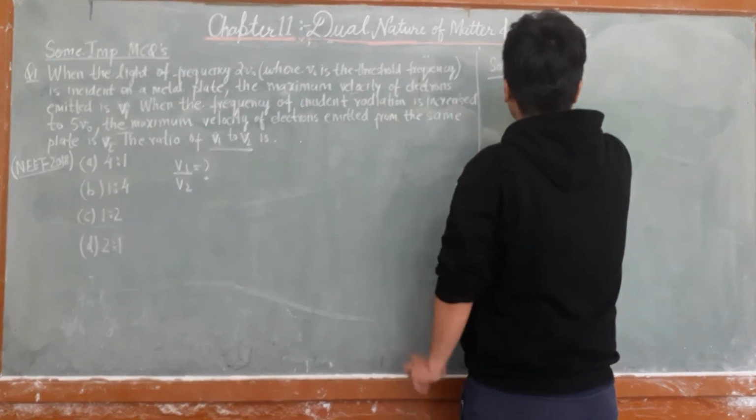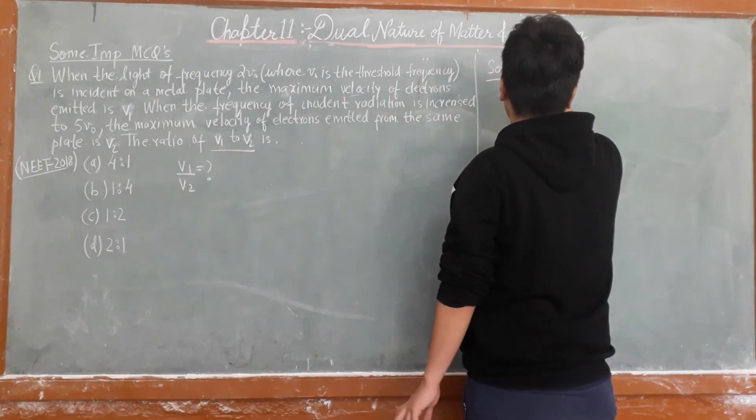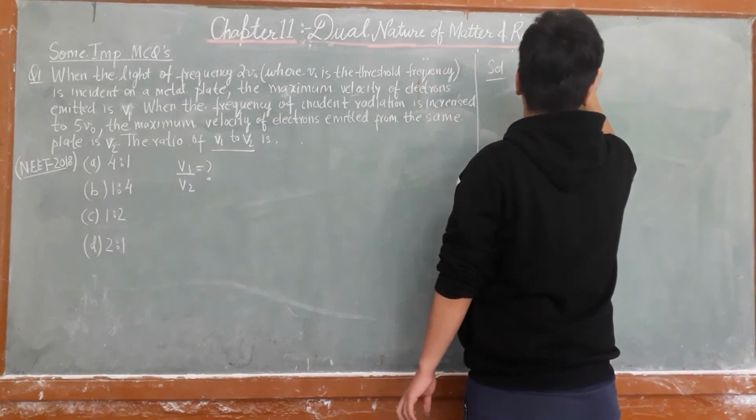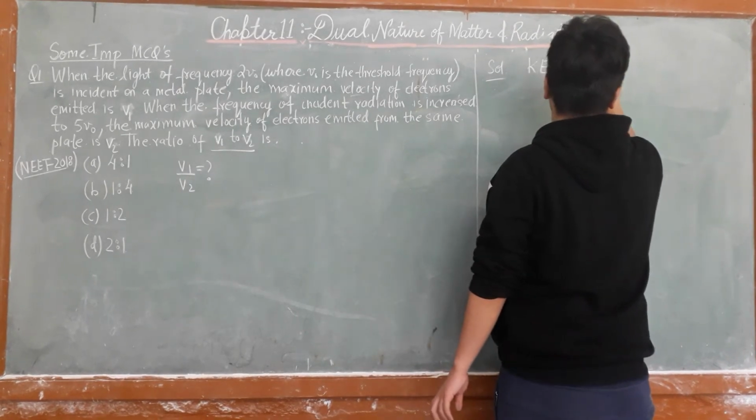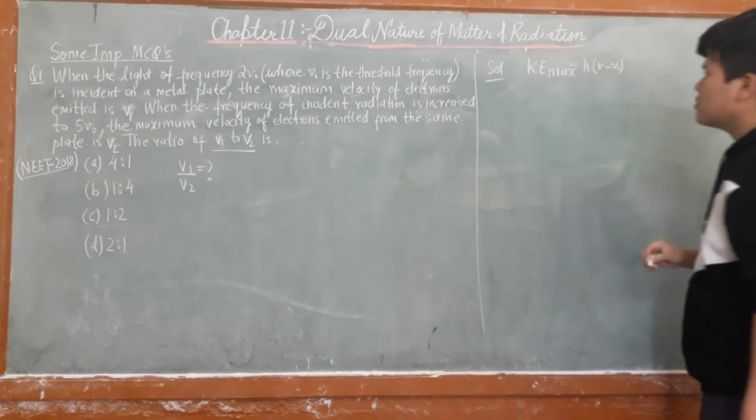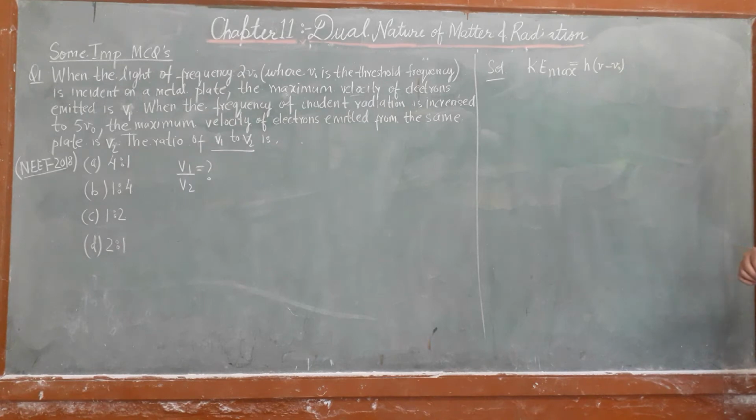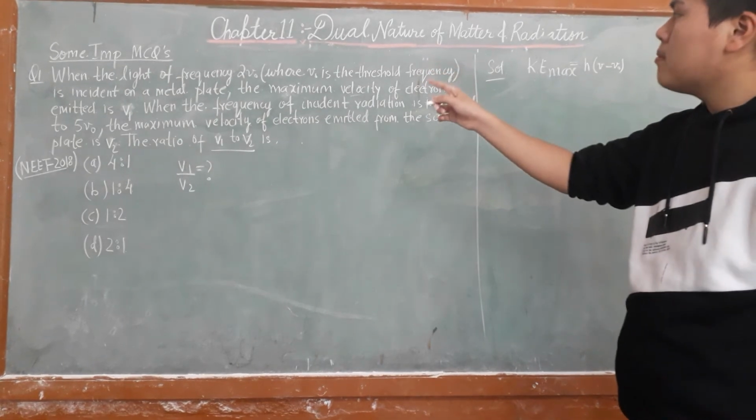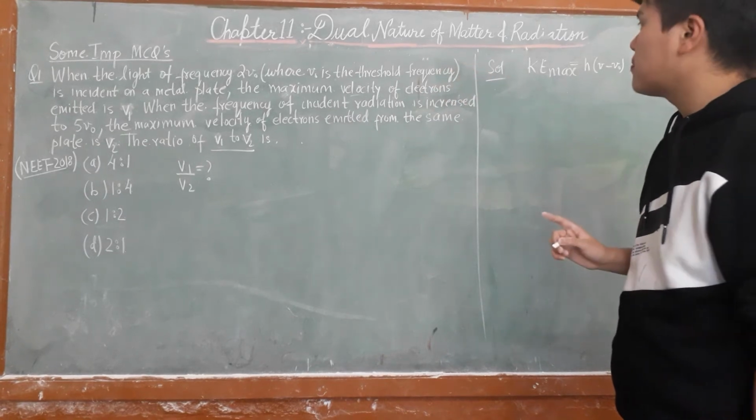So Einstein's photoelectric equation: kinetic energy max is equal to h times (nu minus nu naught). That is Einstein's photoelectric equation. Kinetic energy max is equal to h(nu minus nu naught). Light is incident on the metal plate, and we want the maximum velocity of electrons.